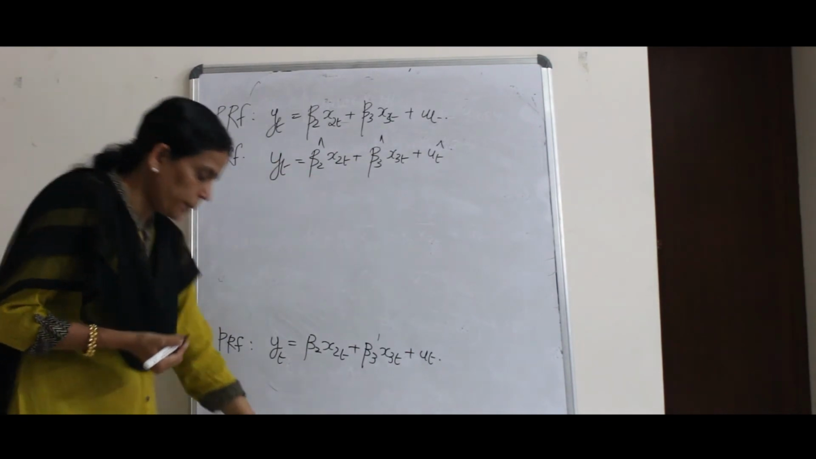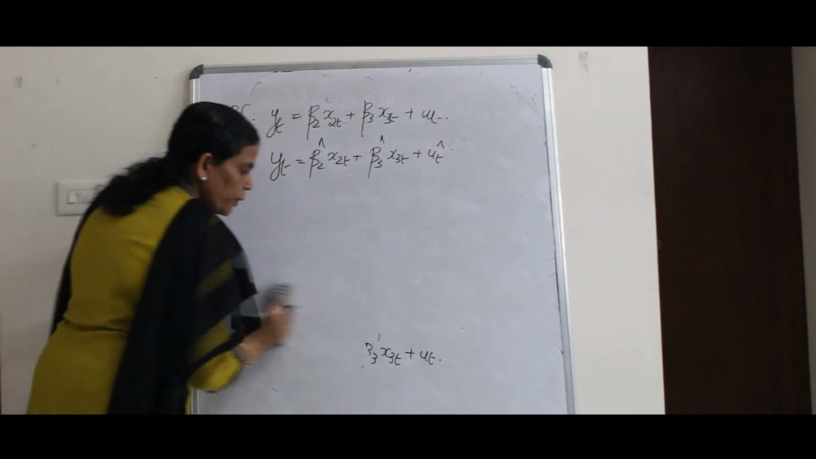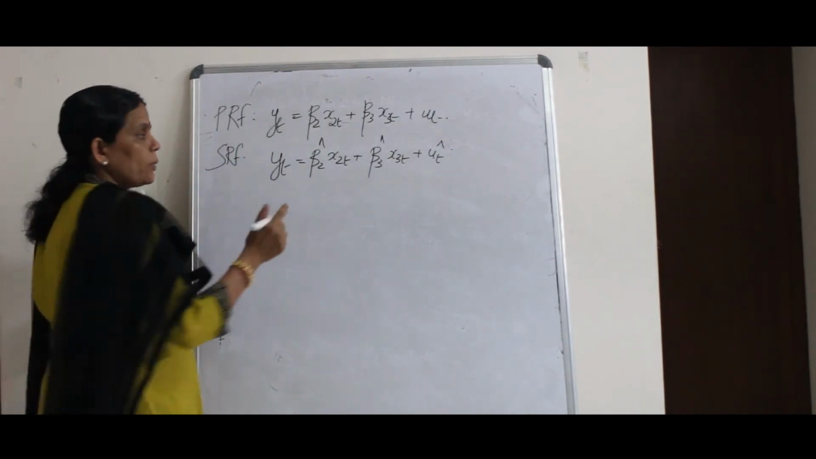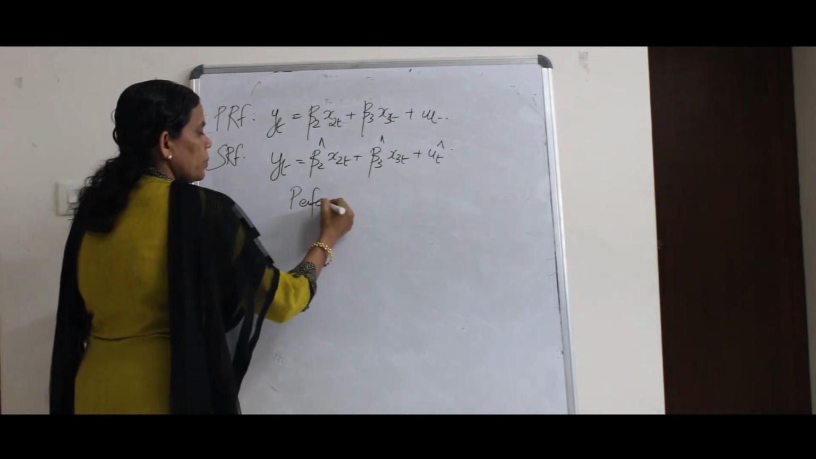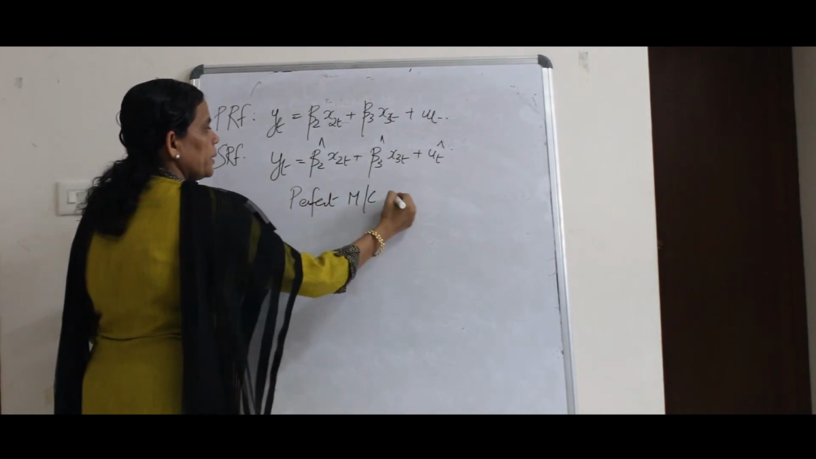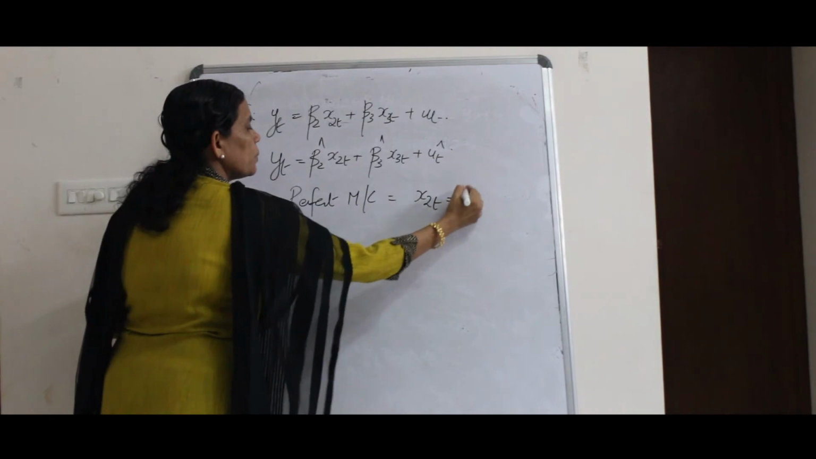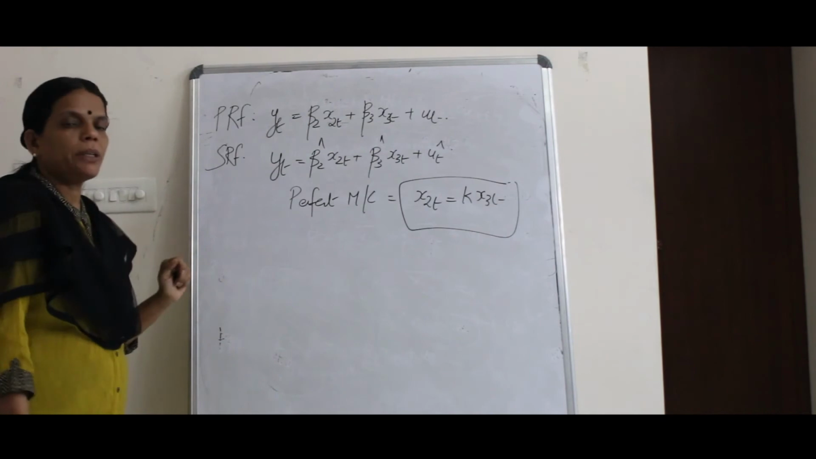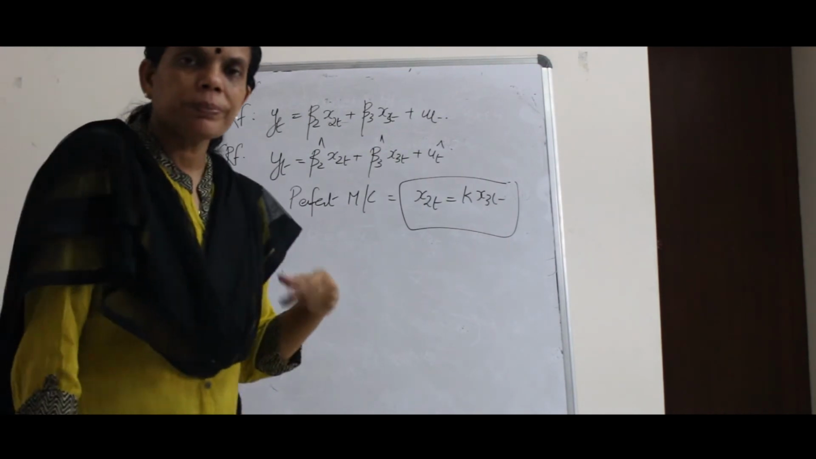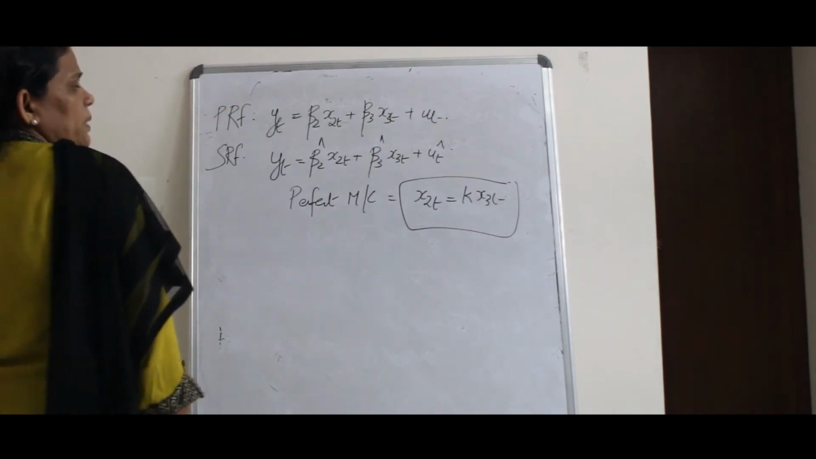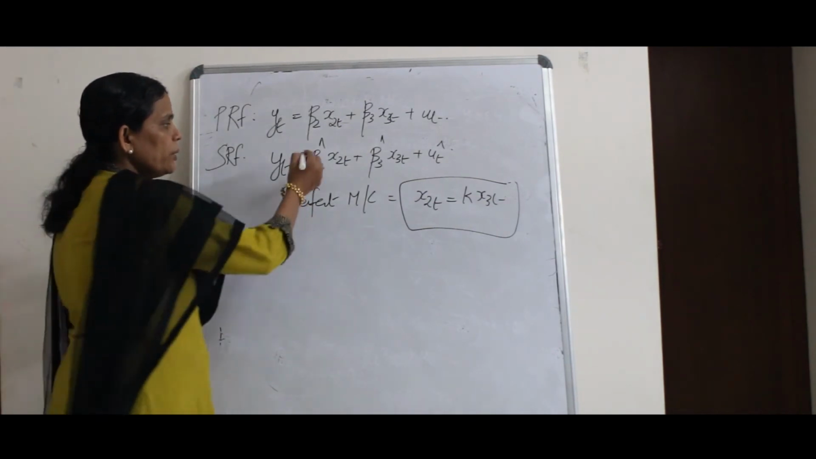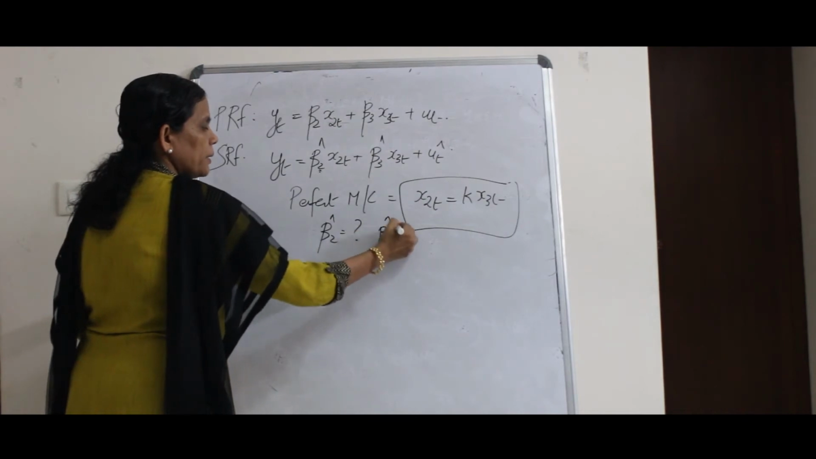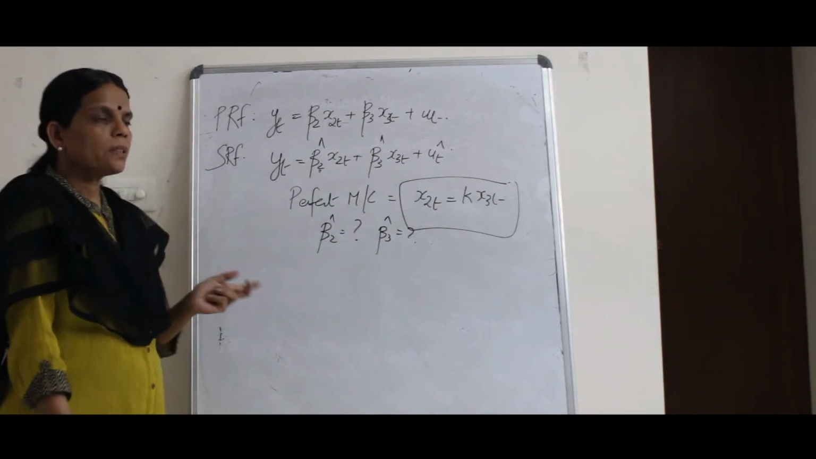Now here you are having perfect multicollinearity. In this equation you are having perfect multicollinearity, that is x2t is equal to k times x3t. This is the situation, perfect multicollinearity. x2t is equal to k times x3t, and then you are trying to find out the value of beta 2 hat and beta 3 hat in this situation. So let us find out.